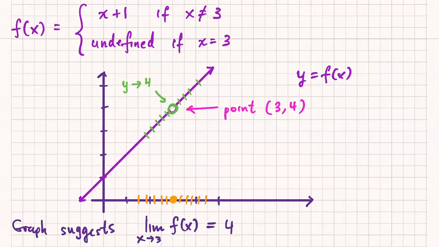Okay. So the stuff I wrote in orange is nothing to do with the graph. I was just marking to you where x equals 3 was. It's not meant to be part of the graph. Okay, so let's look at this function here.